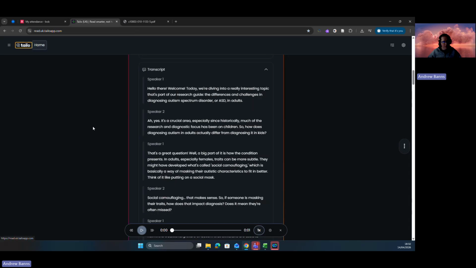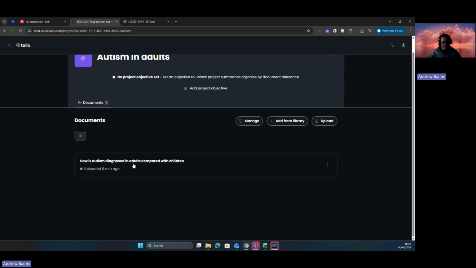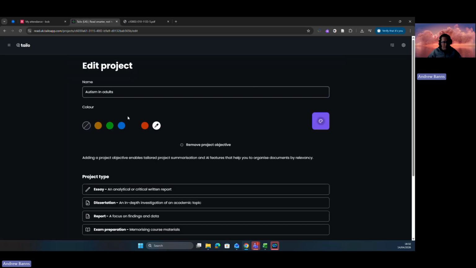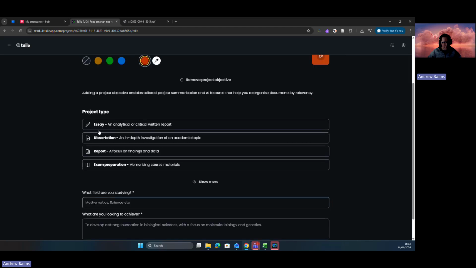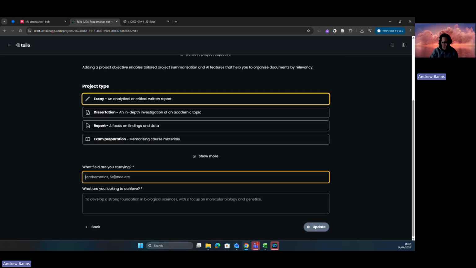So if I just get back to that main page, as I briefly did before, you can create your own project folders as well. So this is basically just a folder to put all the documents that you want to put into it. So anything you upload, you can put to the same folder. You can change the color of it if you want to. You can edit or delete it in there. So I'm going to edit. I can change the color if I want to. I can say what kind of project type it is. So let's say it's an essay. I can put something in here.